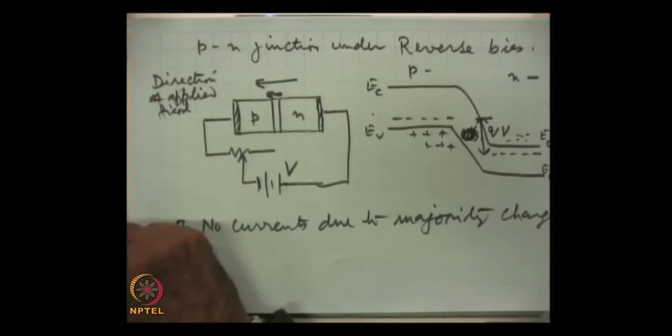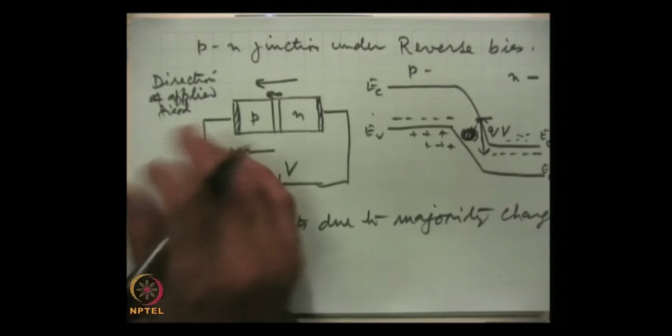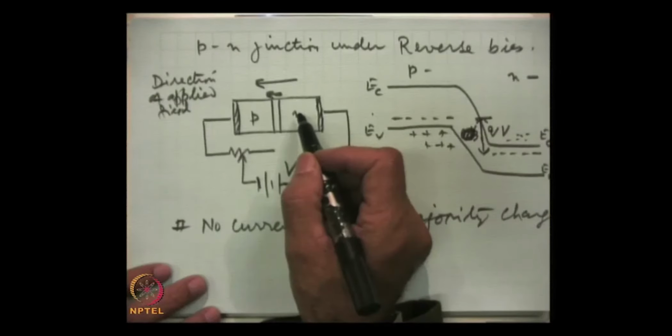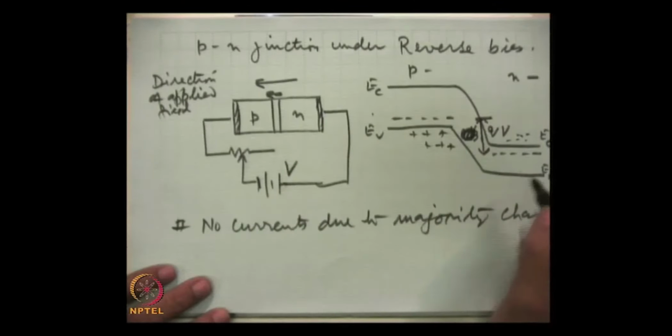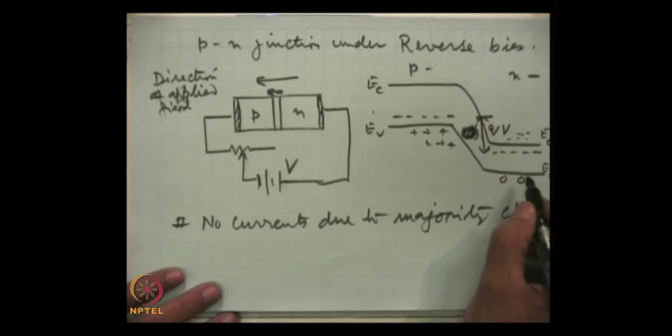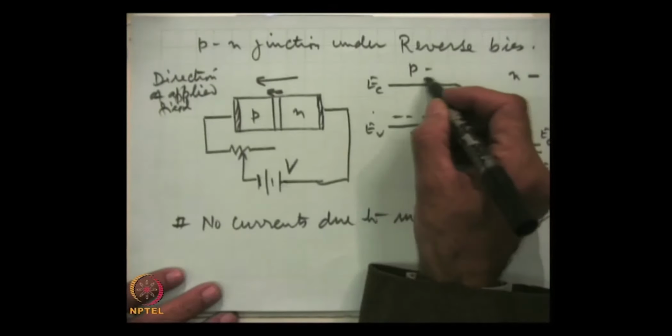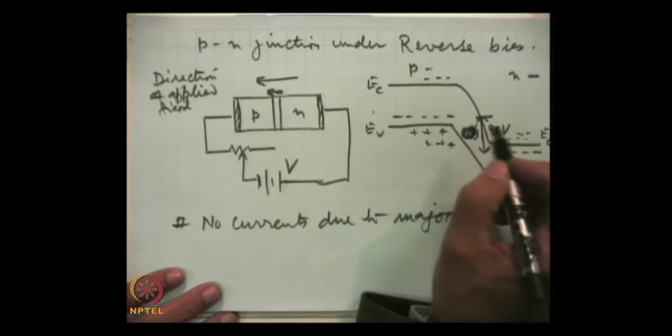But now we will bring in the minority charge carriers. In the p material, besides the majority holes, there are electrons in minority. Similarly, in the n type region, there are holes in minority. That means holes are here, but of course they are fewer in number. Similarly, there are electrons here.